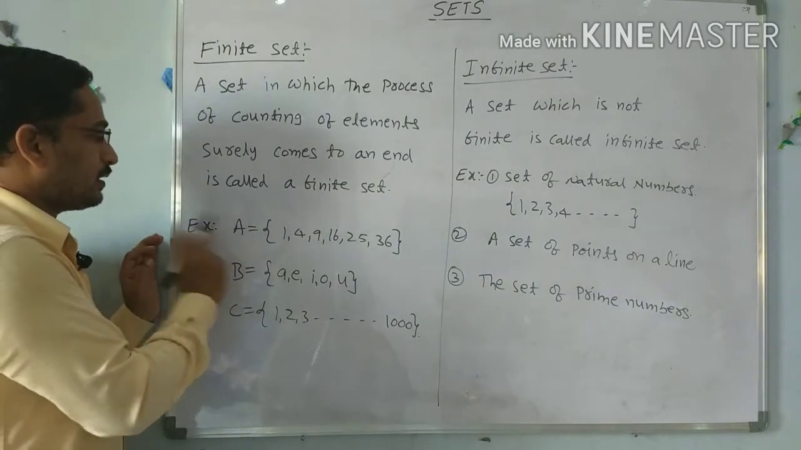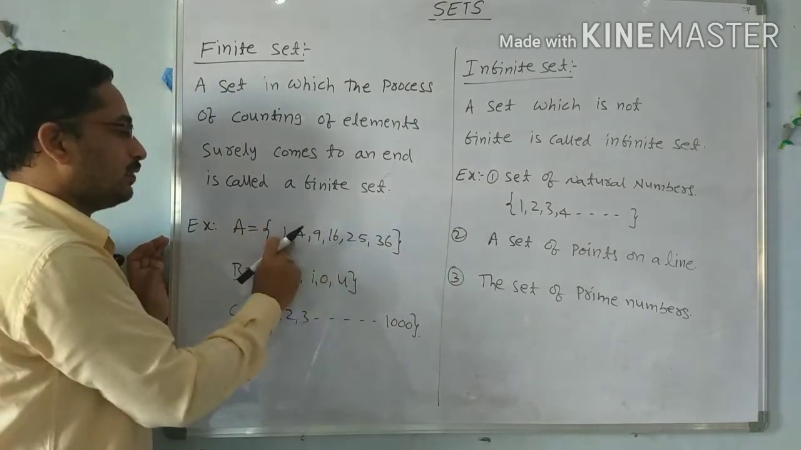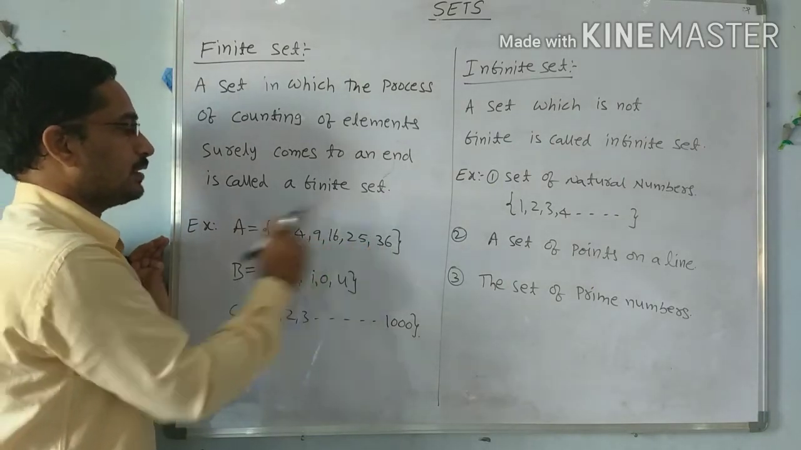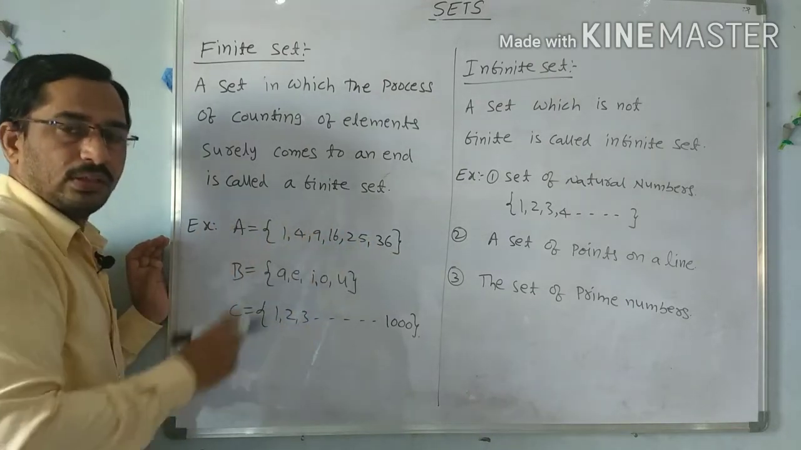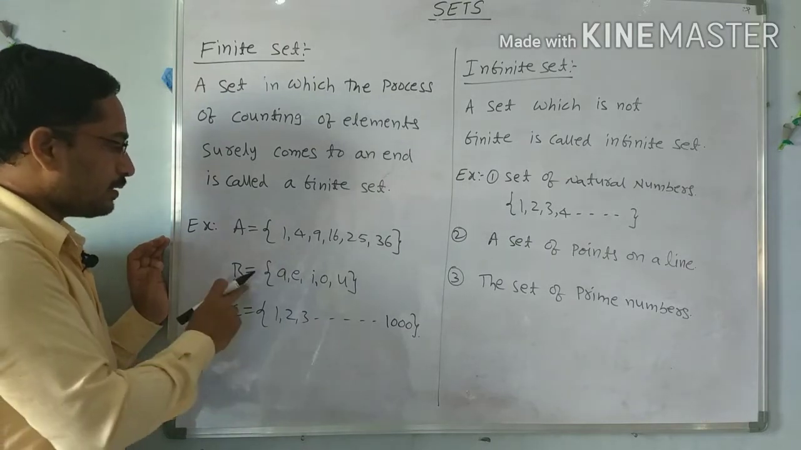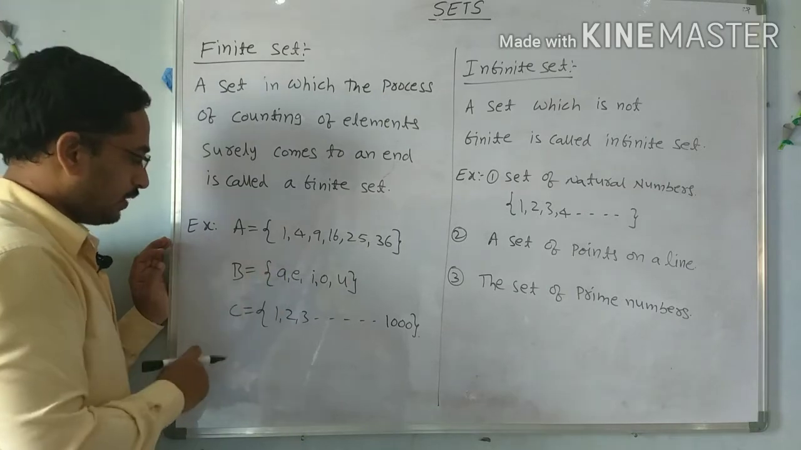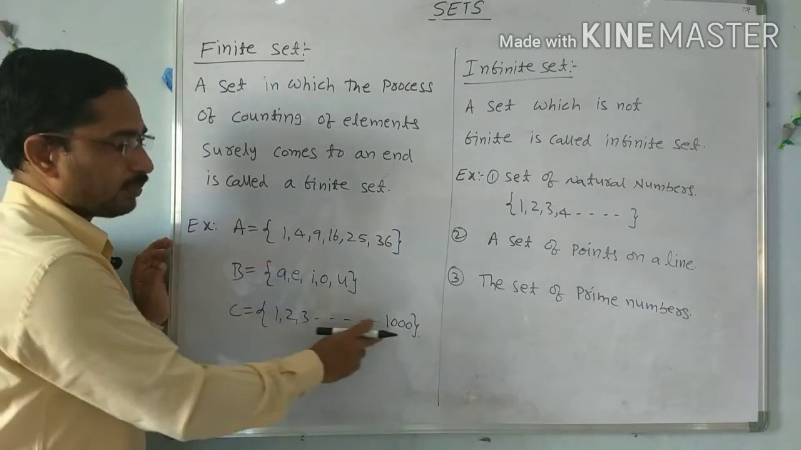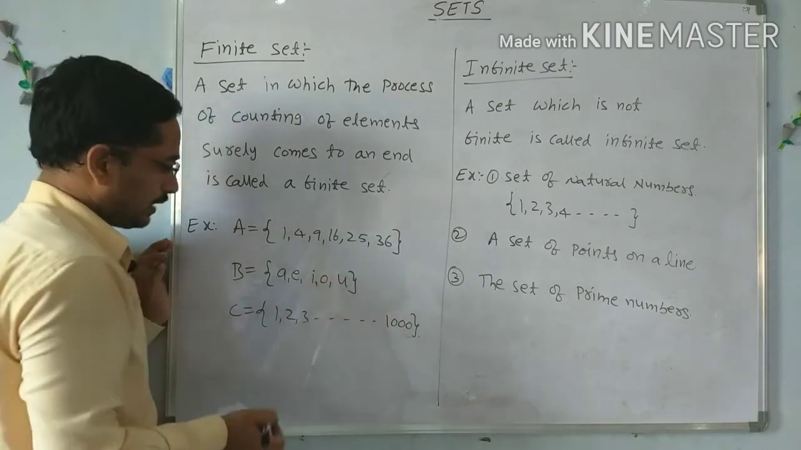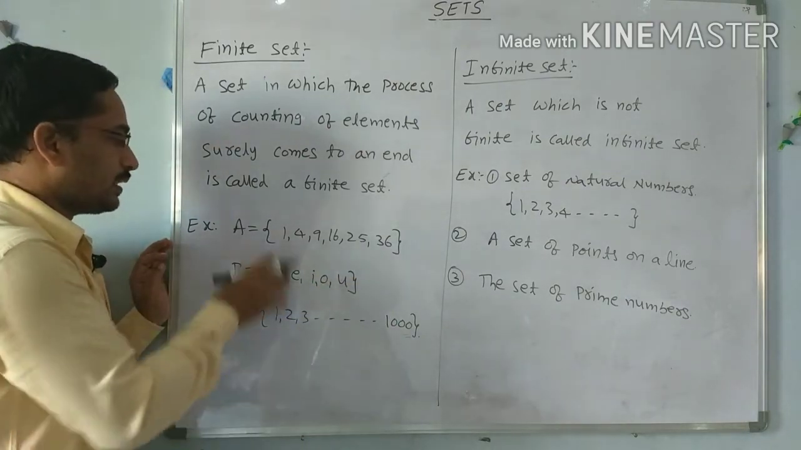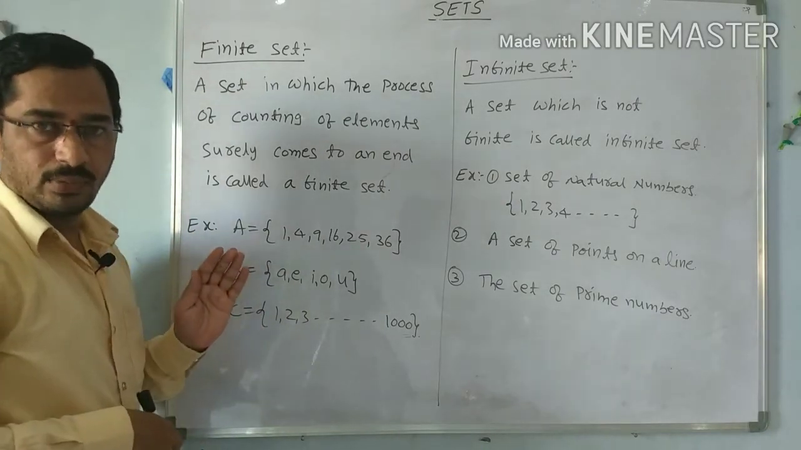For example, A contains the squares of numbers up to 6 squared: 1, 4, 9, 16, 25, 36. So it contains 1, 2, 3, 4, 5, 6 elements, so it is a finite set. Next, B is A, E, I, O, U, the vowels of the alphabet, which is also finite. Next, C equals 1, 2, 3, 4 up to 1000. Here the counting comes to an end at 1000, so we can call this a finite set. These are examples of finite sets. Simply remember, a finite set contains a finite number of elements.